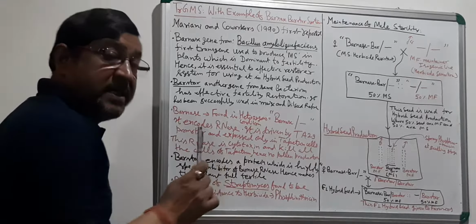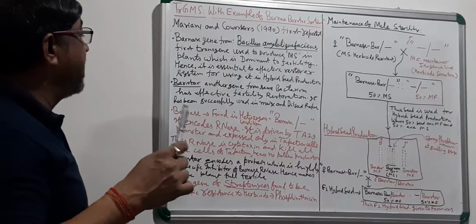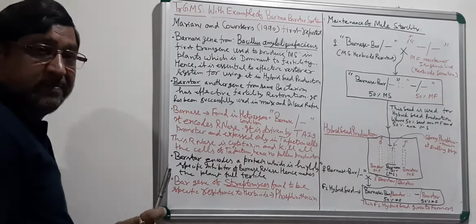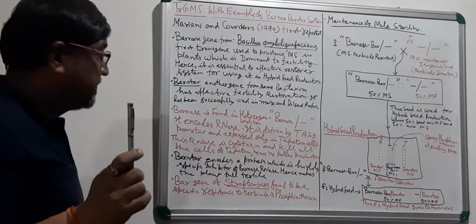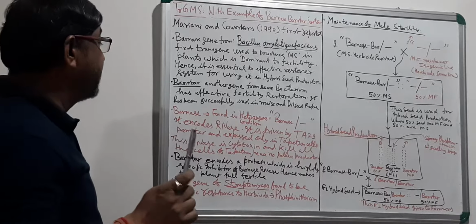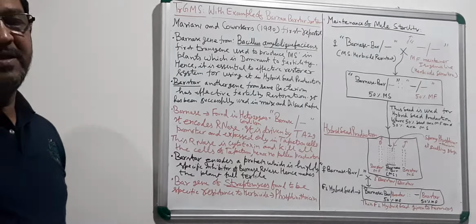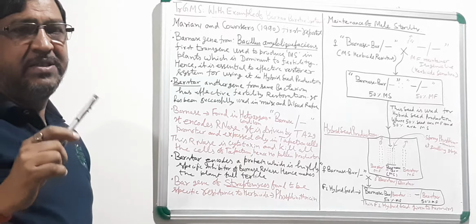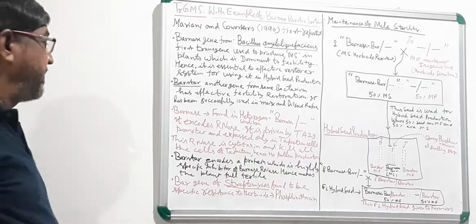It encodes RNase. This Barnase, how it is acting, it is encoding an RNase. It is driven by the TA29 promoter and expressed only in tapetum cells. This RNase is a cytotoxin and kills all the cells of the tapetum. Hence, no pollen production will be there. In this way, this Barnase is acting. Once you are putting this Barnase gene in your plant, that plant will become male sterile.